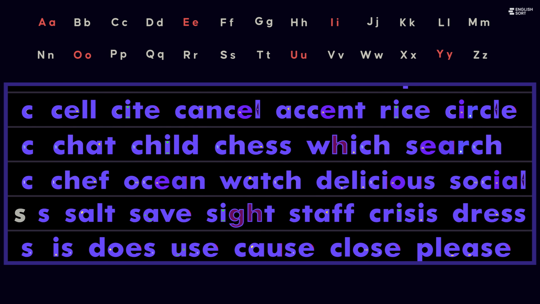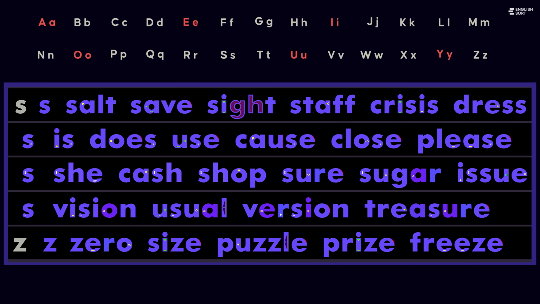The letter S can also be pronounced z. This usually happens between vowels or at the end of many common words. Z, as in is, does, use, cause, close, please. This is a voiced sound.